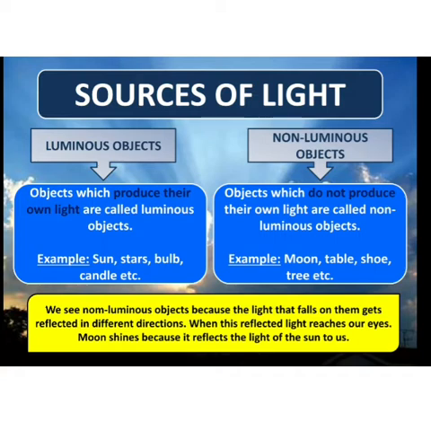And non-luminous objects, the objects which do not produce their own light, are called non-luminous objects. For example, moon, table, shoes, trees, they do not have light. We can see them because of light from the other objects. So we see non-luminous objects because the light that falls on them gets reflected in different directions. When this reflected light reaches our eyes,